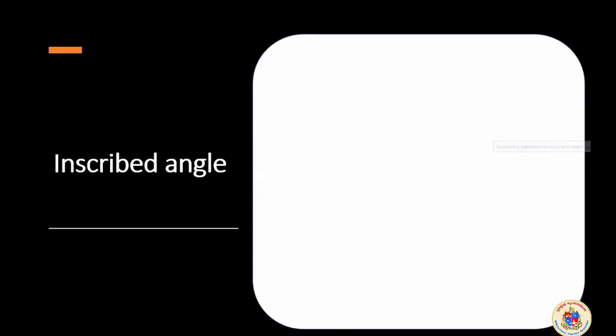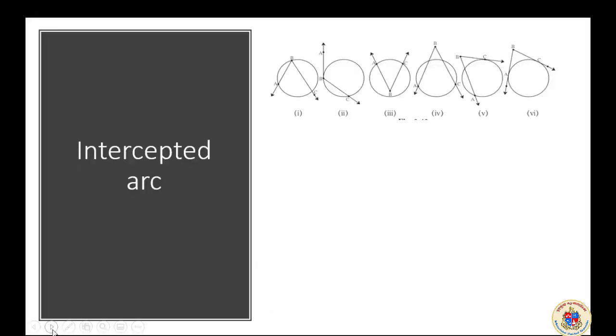Chalo, we'll go ahead and see what more is there in the textbook. Intercepted angle, as I told you. Now, an inscribed angle will be an angle formed within the circle, and its arms will intercept, meaning cross. The police will intercept the vehicle. If you want to catch a vehicle, you go and intercept it, cross it and stop in front. You saw that in the picture, right?